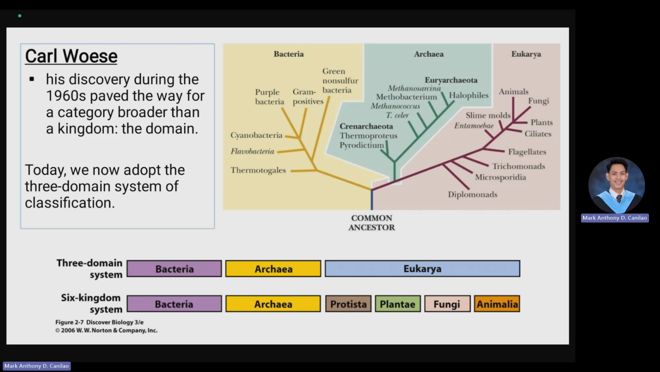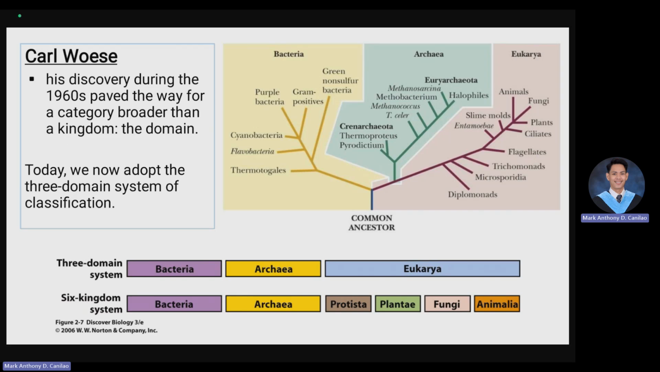In the latter part of the history of taxonomy, we discovered that Monera is composed of bacteria and archaea. But since they are different in some ways, which we will discuss later on, we can easily distinguish the difference of domain from the kingdom. Carl Woese's discovery during the 1960s paved the way for a category broader than kingdom. Now we call it domain. Before, there was no domain yet. The only thing that we had was kingdom.